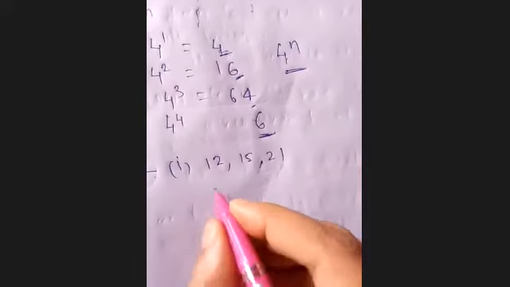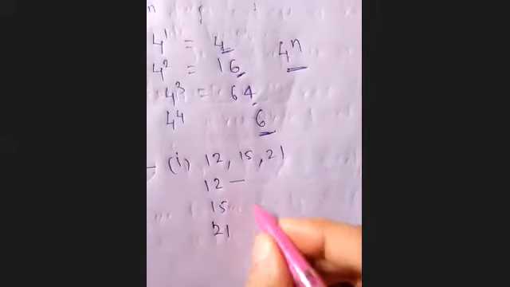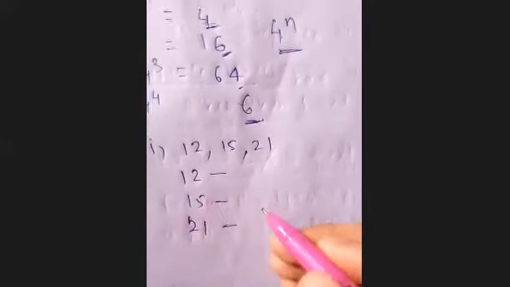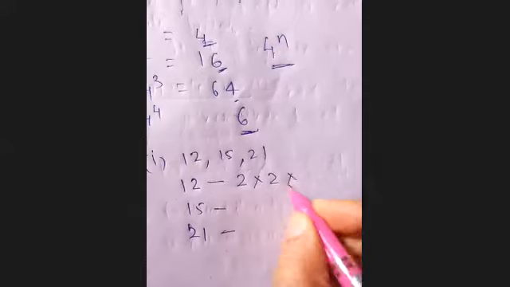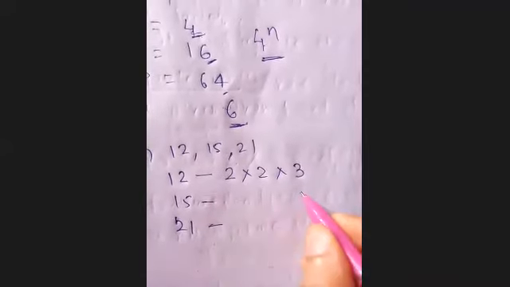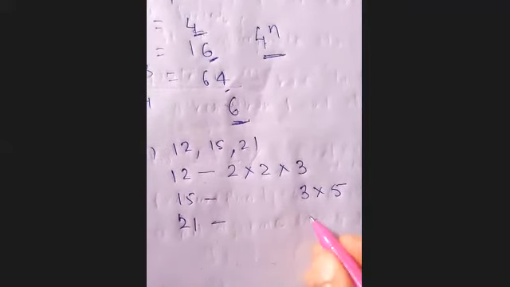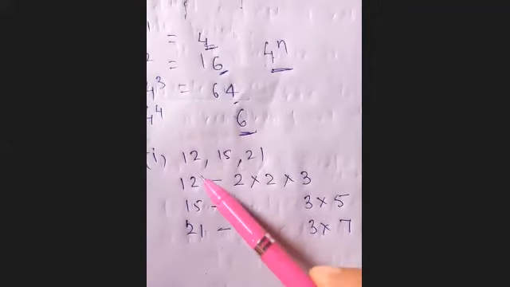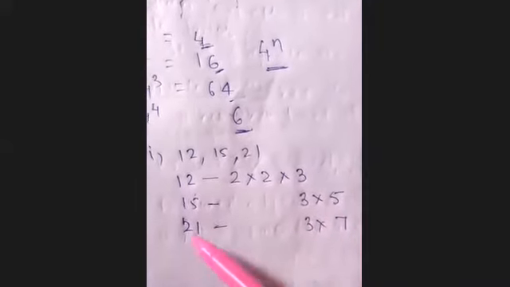So this is very simple. By the prime factorization method, you take the common factors to get the HCF and the LCM. Now see what the prime factorization of 12 is: 2 twos are 4, 4 times 3 is 12. 15 you can write as 3 into 5, and 21 as 3 into 7. So the prime factorizations of these 3 numbers are: 12 as 2 into 2 into 3, 15 as 3 into 5, 21 as 3 into 7.